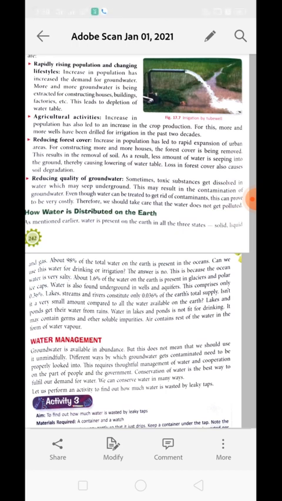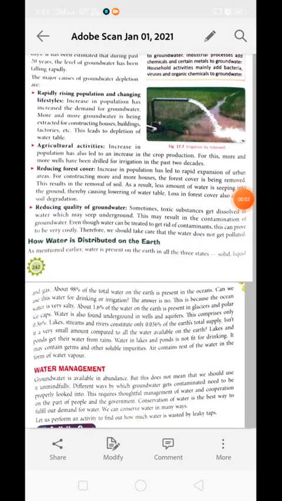Lakes and ponds get their water from rain. Water in lakes and ponds is not fit for drinking because they may have contamination of germs and other impurities that can cause disease. So a very small amount of water is left for us to use. Okay, and that is only 0.036%. Understood, class? Next is water management.